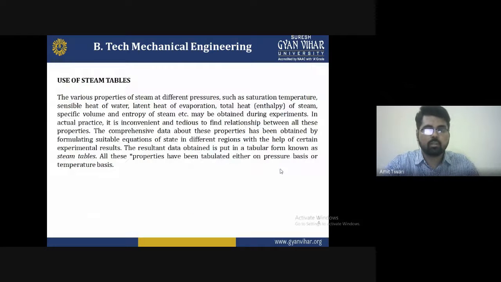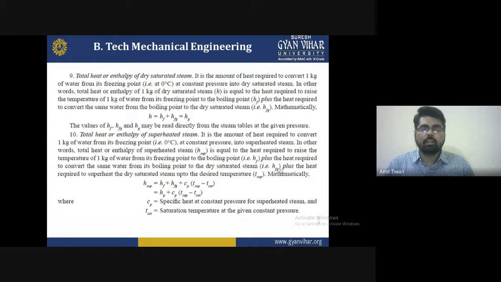The ninth point is the total heat or the enthalpy of the dry steam or saturated steam. So what is the definition? It is the amount of heat required to convert 1 kg of water from its freezing point at 0 degrees Celsius at constant pressure into dry saturated steam.